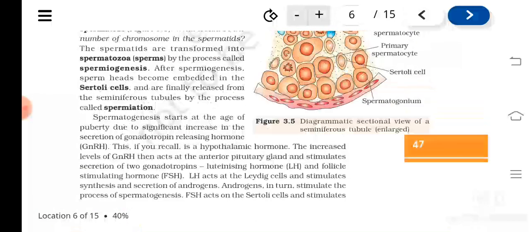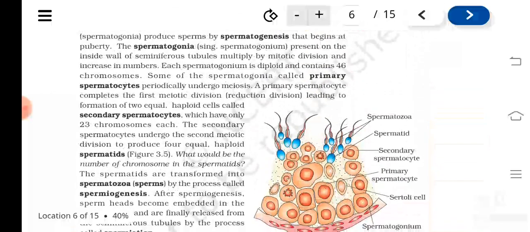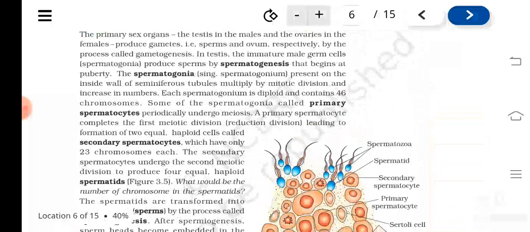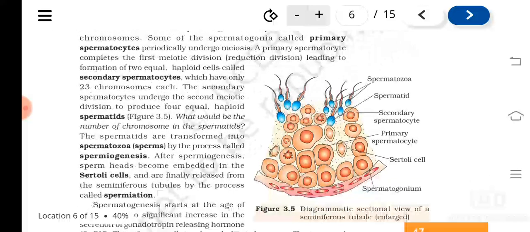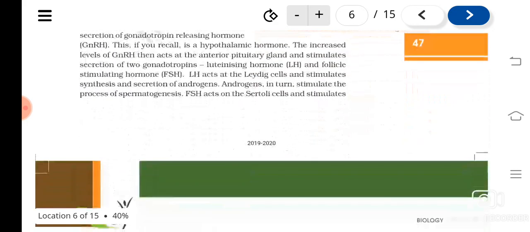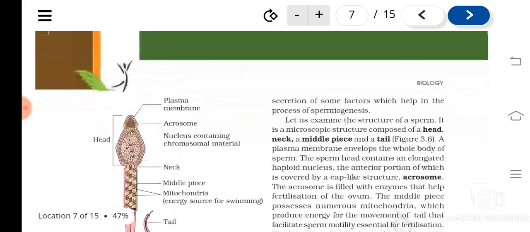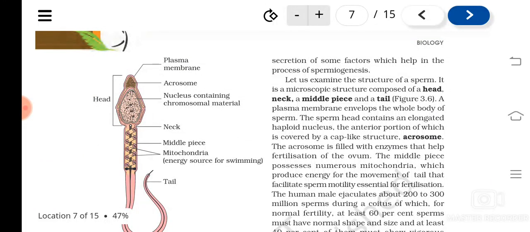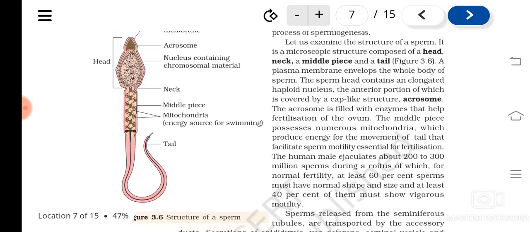So about spermatogenesis, you understood now? In this we have discussed spermatogenesis, spermiogenesis, and spermiation. Then I have explained the hormonal control of this process and also the structure of the male gamete, that is the sperm. Understood? So this diagram is also important; you have to draw and study it.